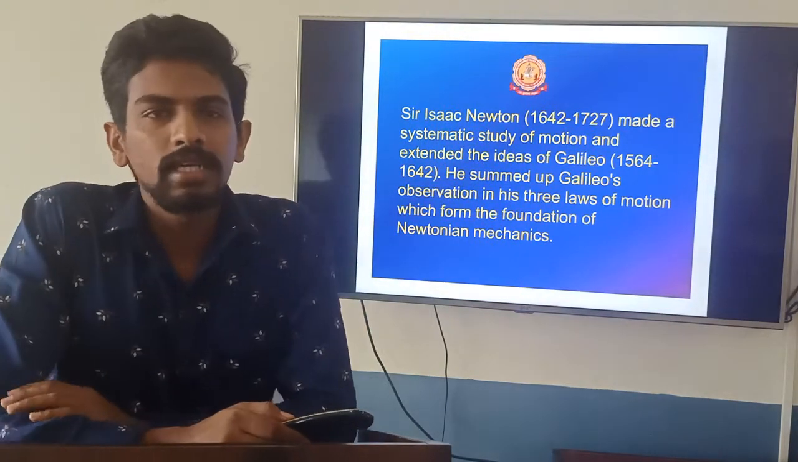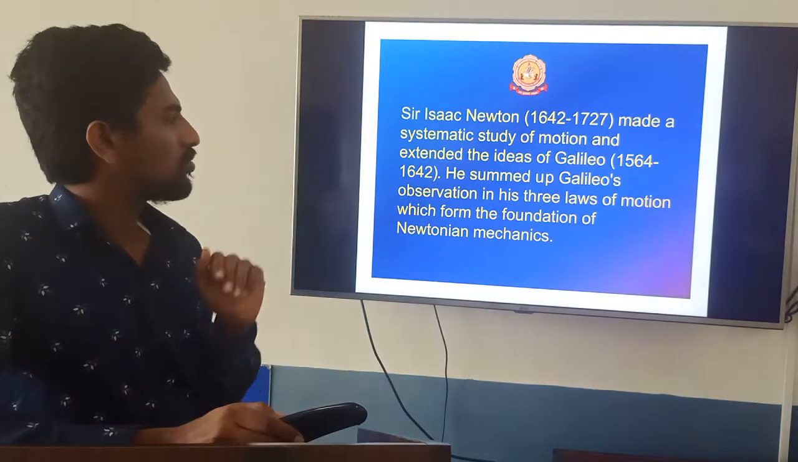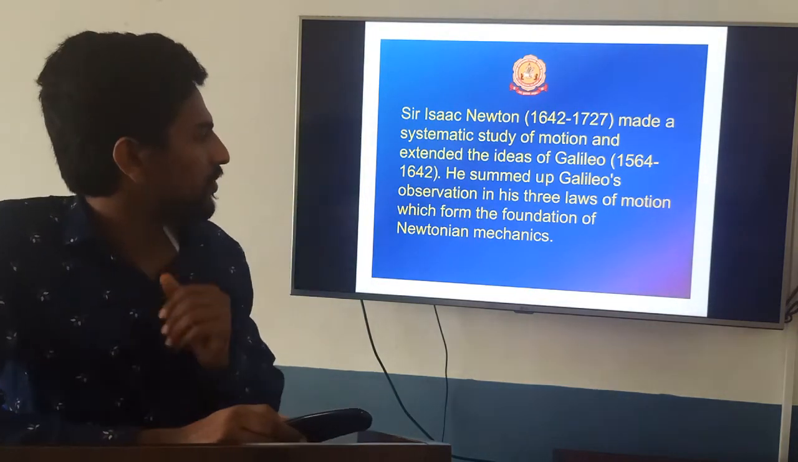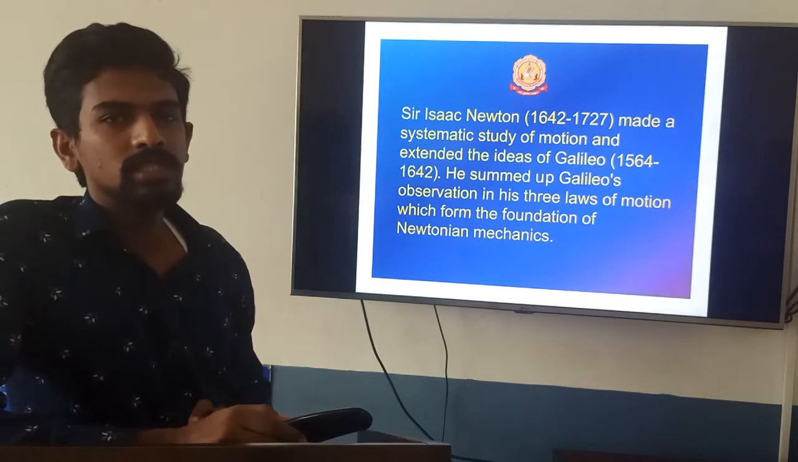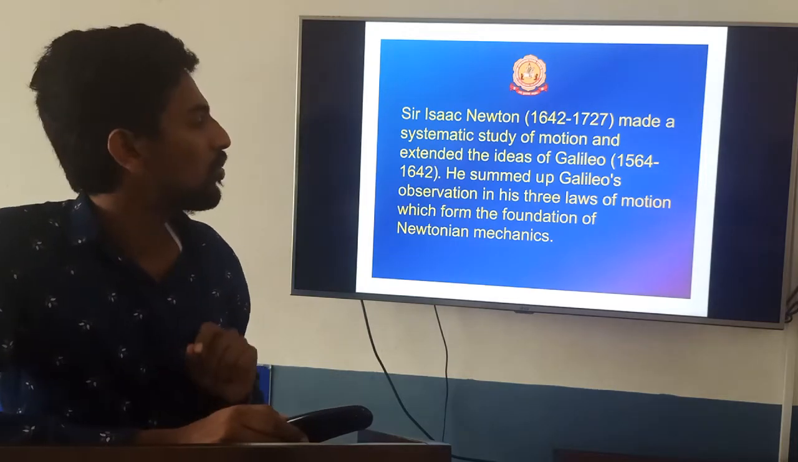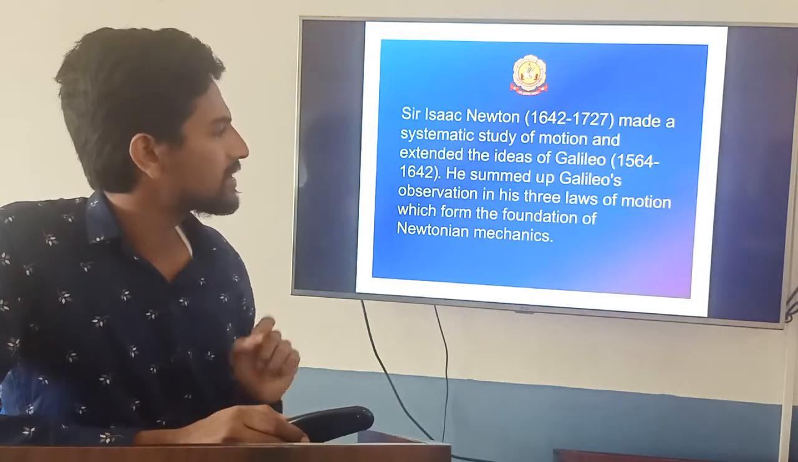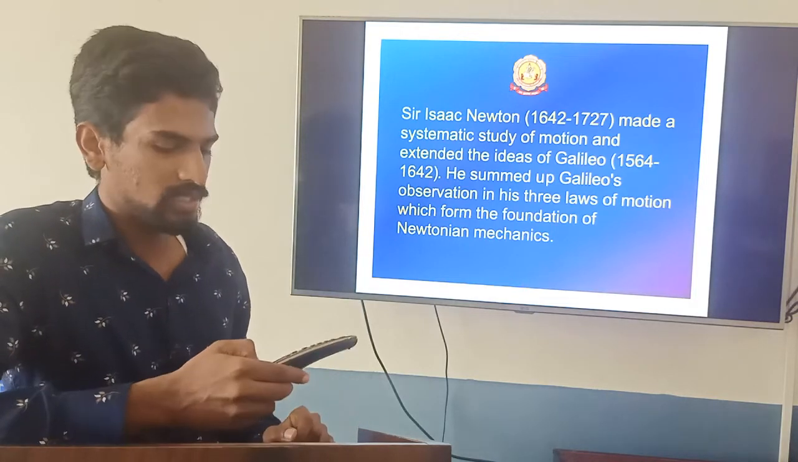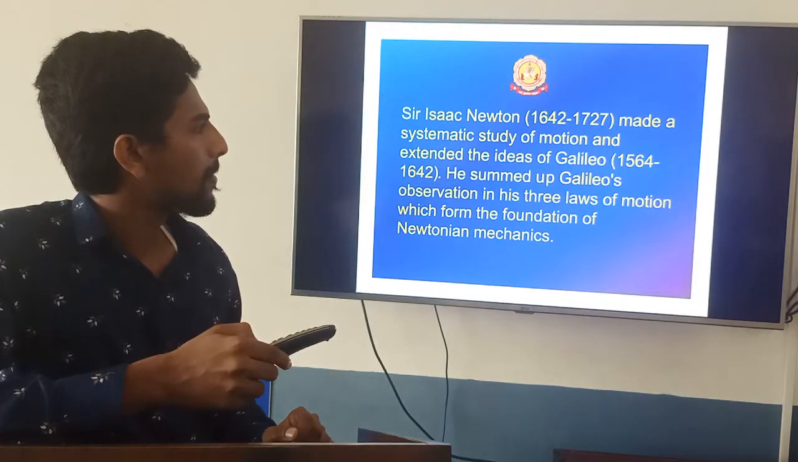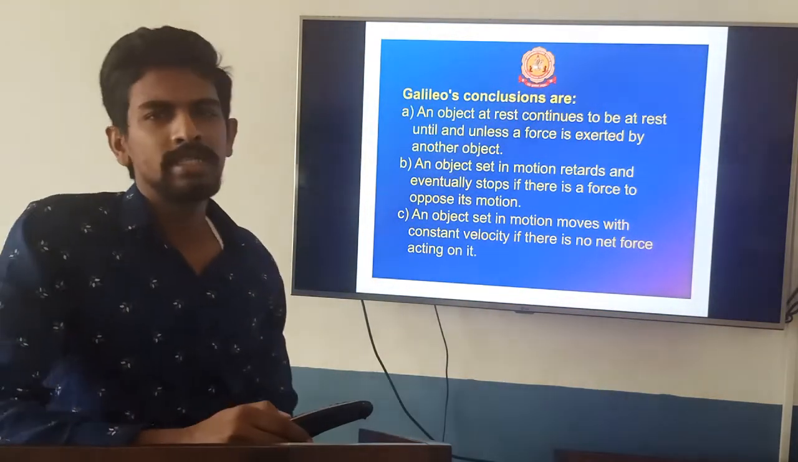Isaac Newton took that concept from Galileo's observations, and his three laws are there. From that he made some changes and gave three laws of motion. Mainly he took the ideas from Galileo's observations and experiments.